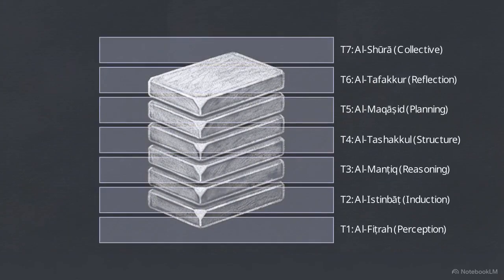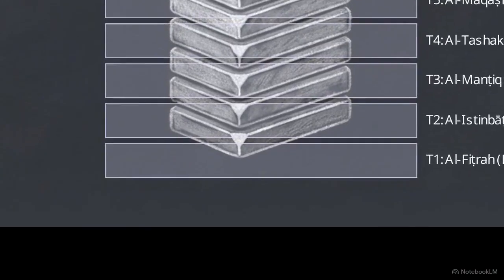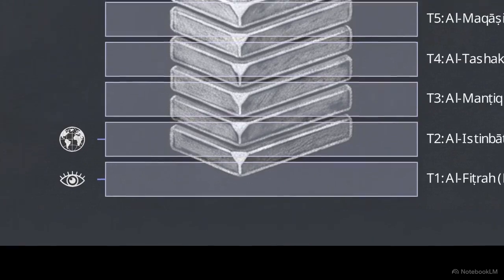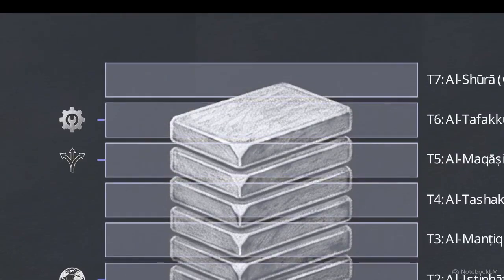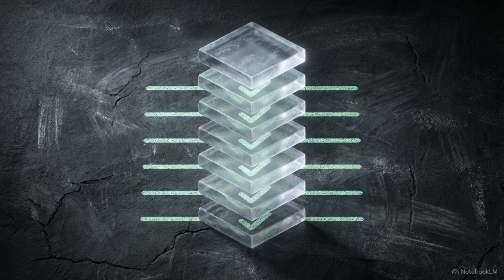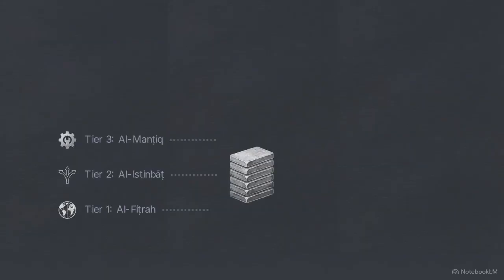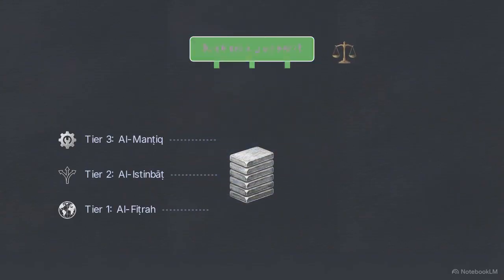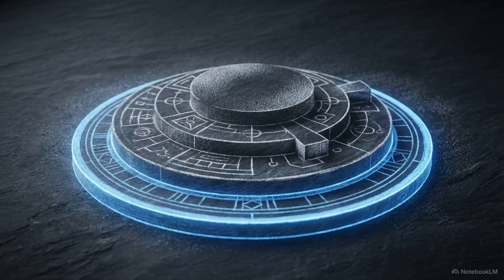Rather than acting as a single, uniform monolith, Al-Sabīl processes information through a 7-tier cognitive stack. The lower levels handle basic perception and predictive world modeling, while the higher tiers govern complex operations like long-horizon planning and autonomous self-modification. The 7-tier stack organizes intelligence into a series of explicit checkpoints. This transforms capability growth into a governed software engineering process, where each new skill must be validated by the layers below it. The foundation of this system begins at Tier 1, the universal computational substrate.